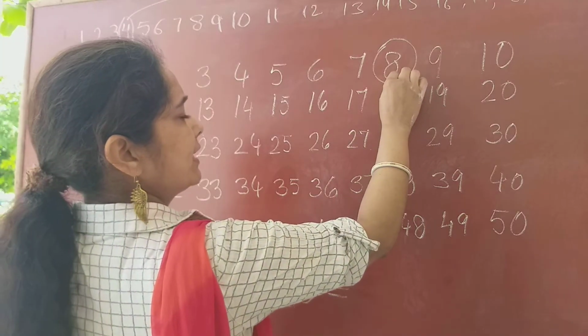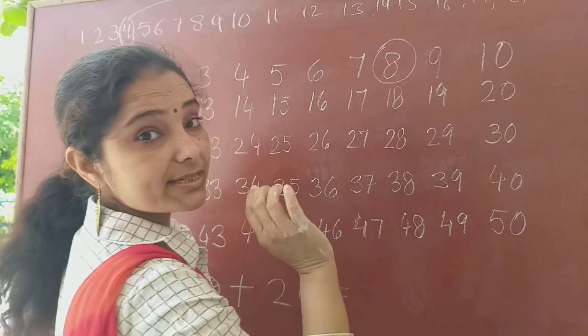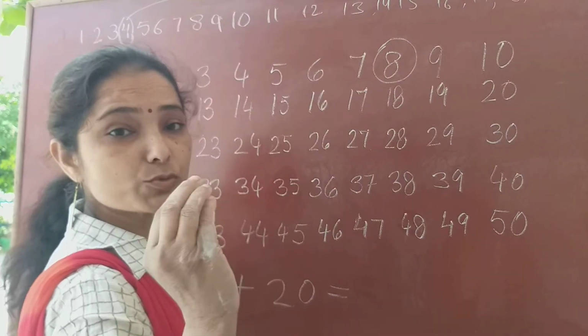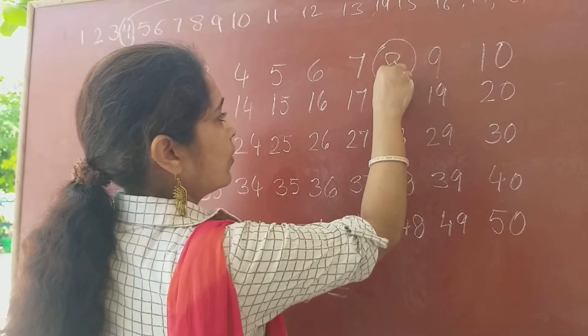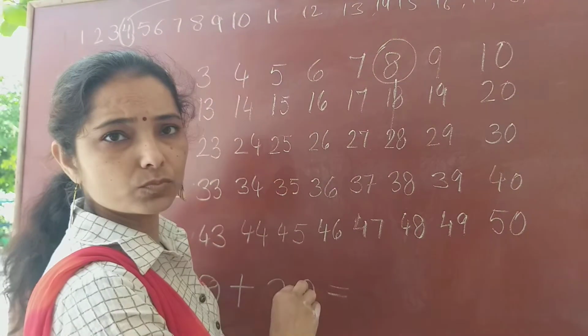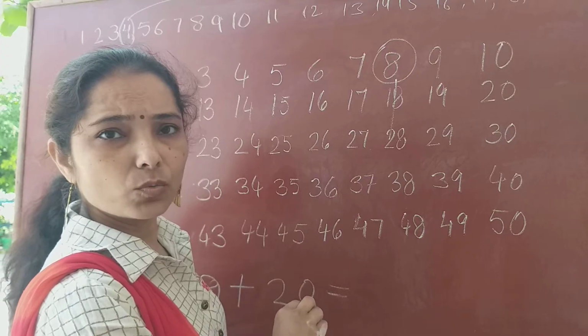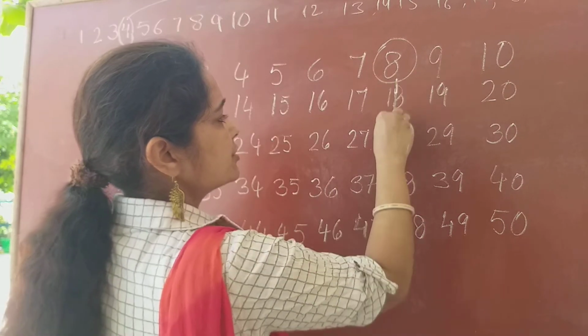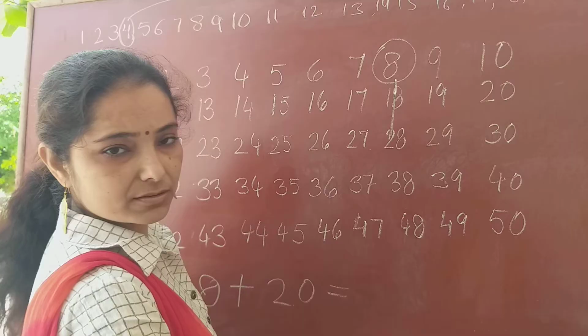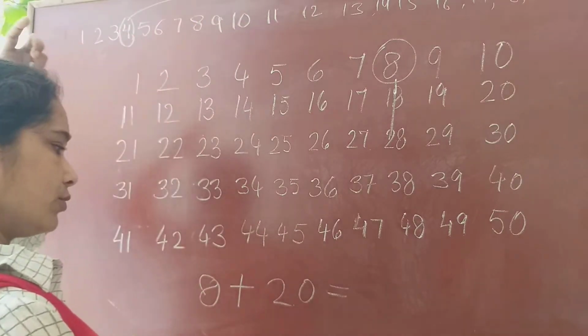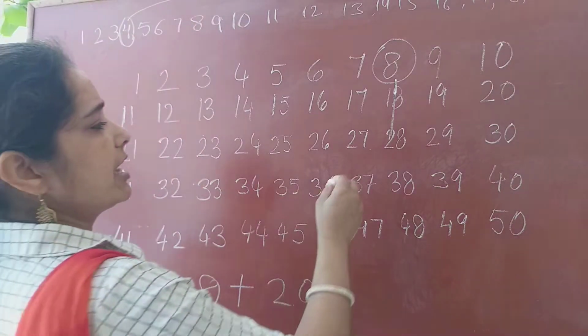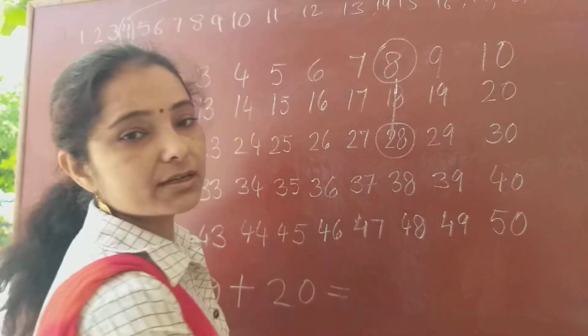So, from 8, you have to move 2 tens. That means 20 steps. 1 and 2. That is 28. That means 28. Okay, children. Now, the answer we have got is 28.